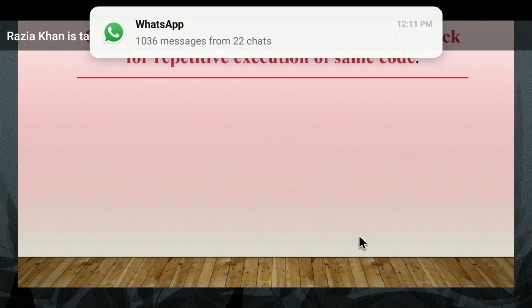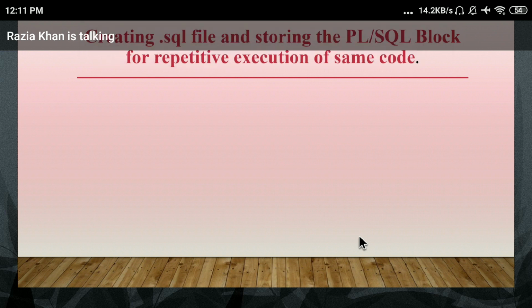Okay, how can you run or save your file? Everyone just note it down or remember, this is necessary and important. Whenever you write a PLSQL block, you have to save that block, that program, in a file with the extension .sql. Just check how you can save.